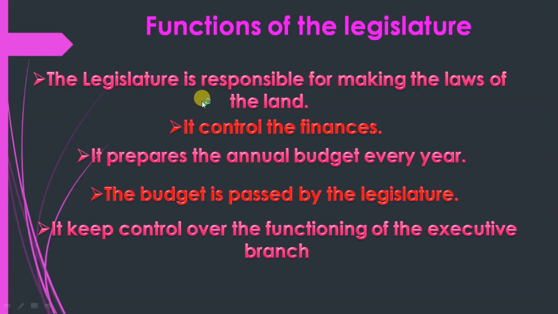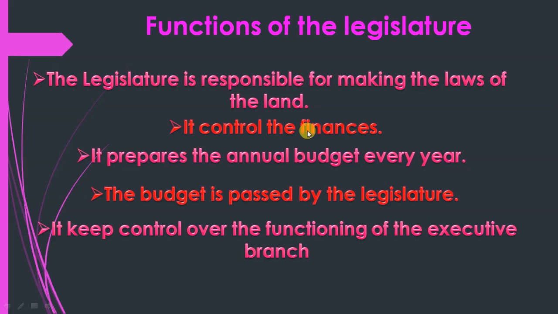So, functions of the legislature. The legislature is responsible for making the law of the land. It controls the finance.